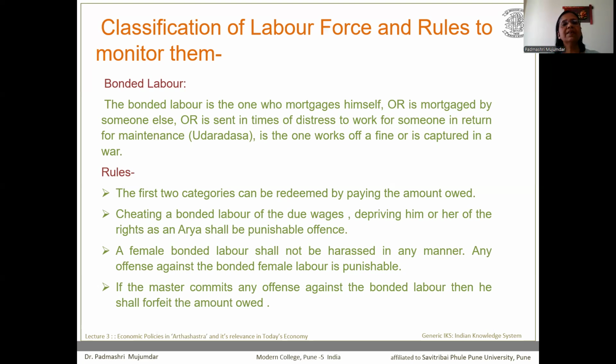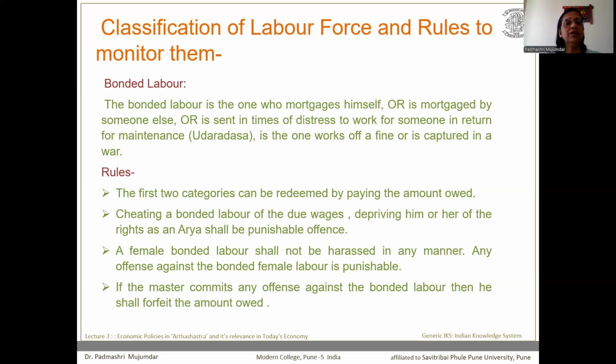Interestingly, Chanakya has recommended certain rules for the well-being of the bonded labor also. So let us focus our attention on those rules. The first two categories that I mentioned were permitted to redeem themselves by paying the amount owed. That means those laborers who turned into bonded labor against a loan taken can be freed from the bonded labor class if they repay the loan.